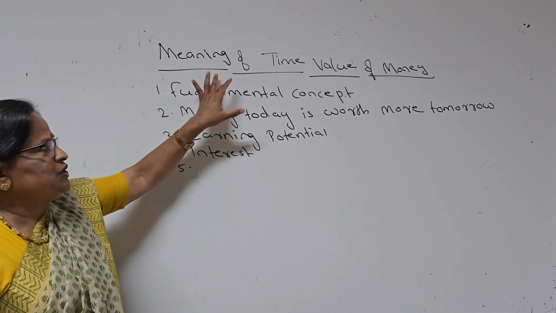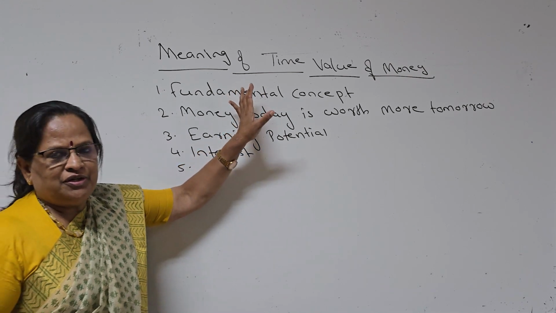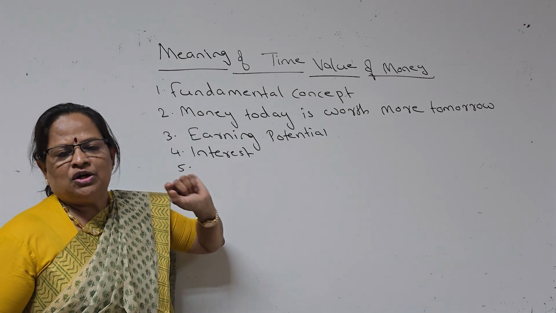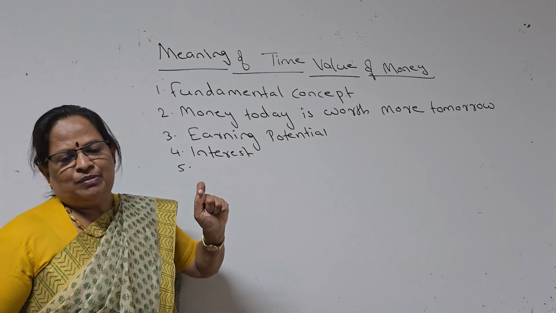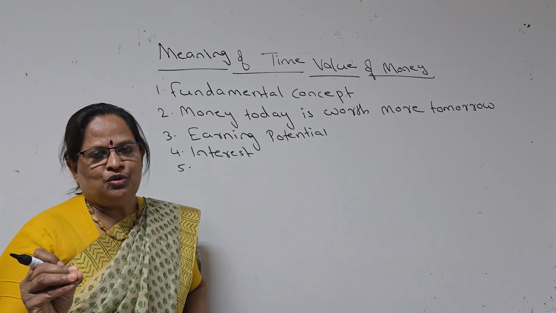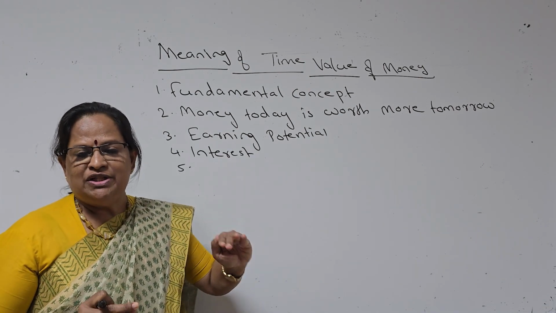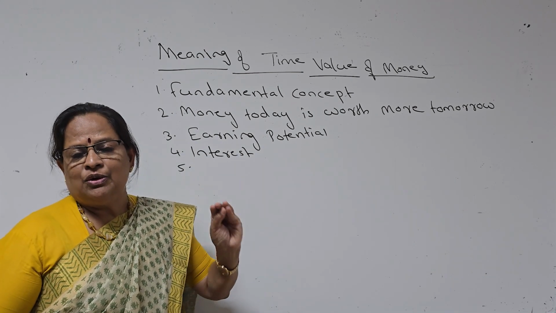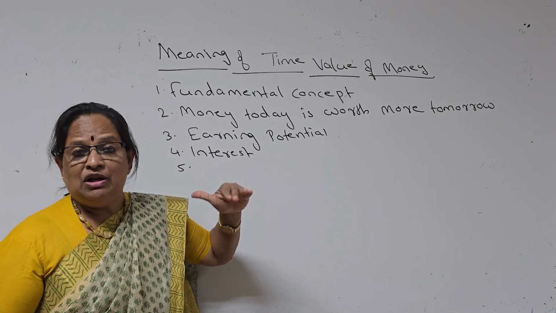So we will go to the first topic of this module, that is meaning of time value of money. You have to remember, time value of money is a fundamental concept in finance, and I told you it has a lot of relevance when we are taking financial management decisions. So what is time value of money? If you have 1 rupee or 100 rupees today, it may not be worth 1 rupee or 100 rupees tomorrow because inflation is there. Money value is decreasing. You know the concept, rupee value is decreasing against the dollar. It has reached up to 86. $1 is equal to 86 rupees. So you have to remember the value of the rupee is decreasing.